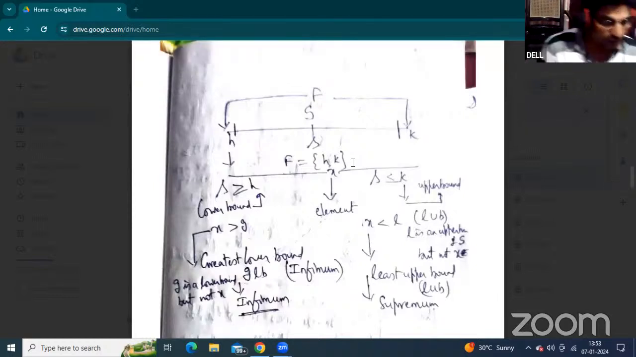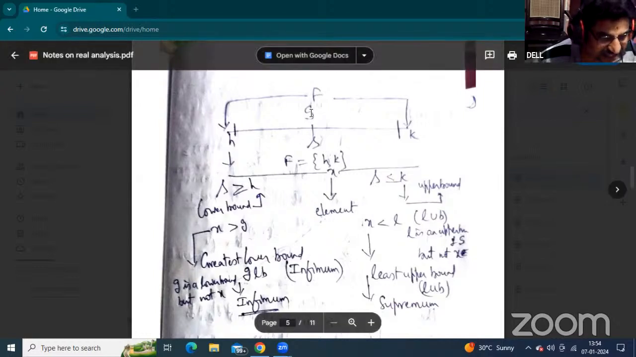Now, first of all, what is the completeness axiom? Without the definition of bounds, we can't explain the completeness axiom.